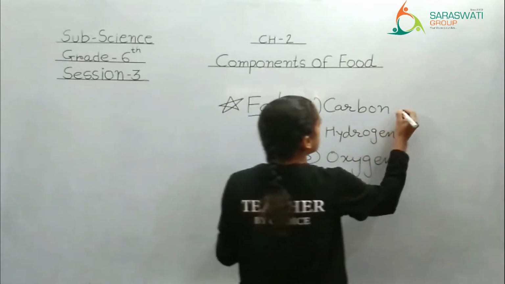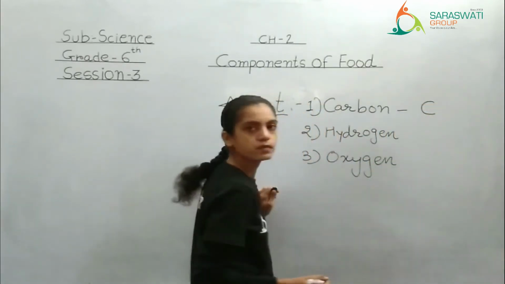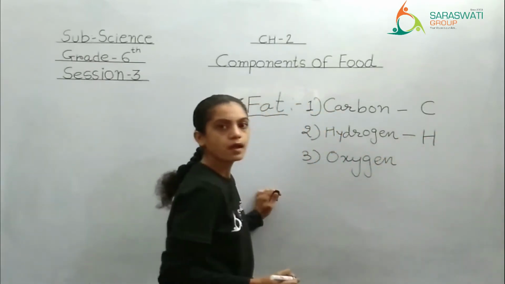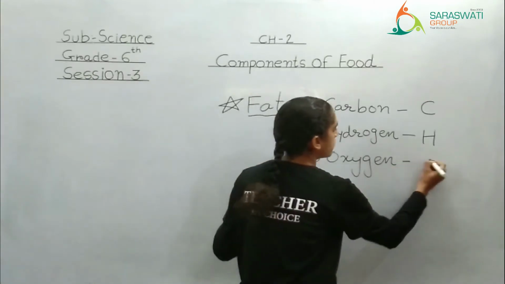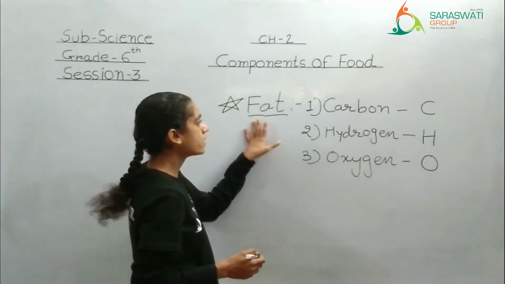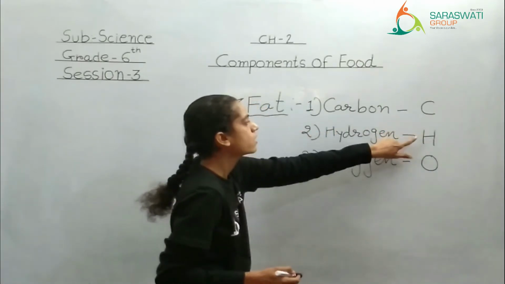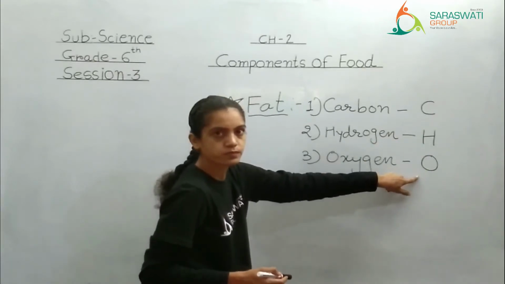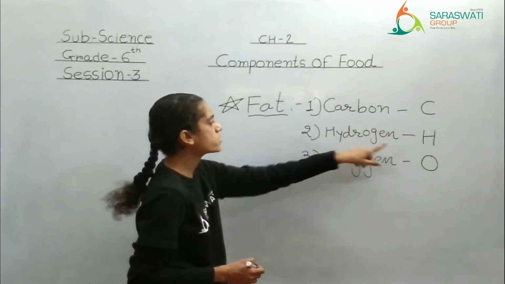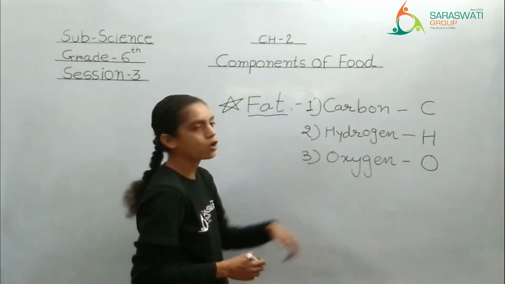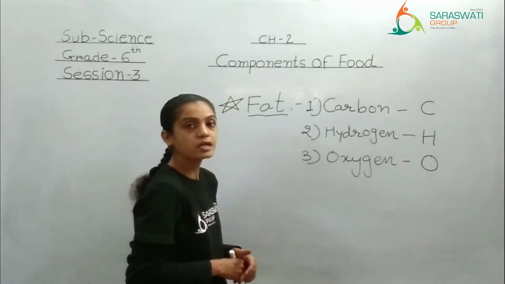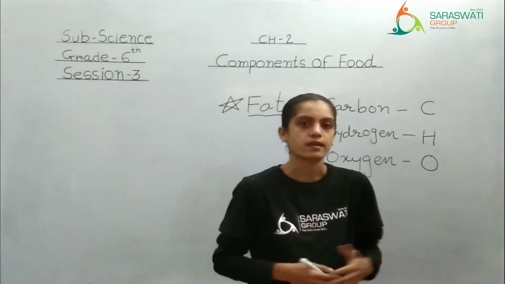For carbon, the sign is C. Right? For hydrogen, the sign is H. And for oxygen, the sign is O. Right? That means we can say that fat is made up of CHO. You can take a photo of it. C stands for carbon, H stands for hydrogen, and O stands for oxygen. So fat is a mixture of these three gases. Fat means the food which is having fat inside.